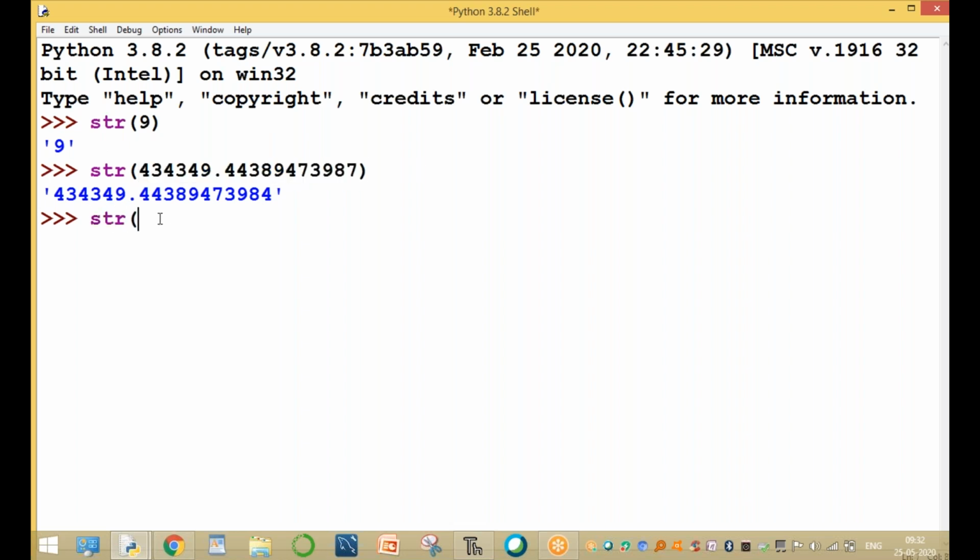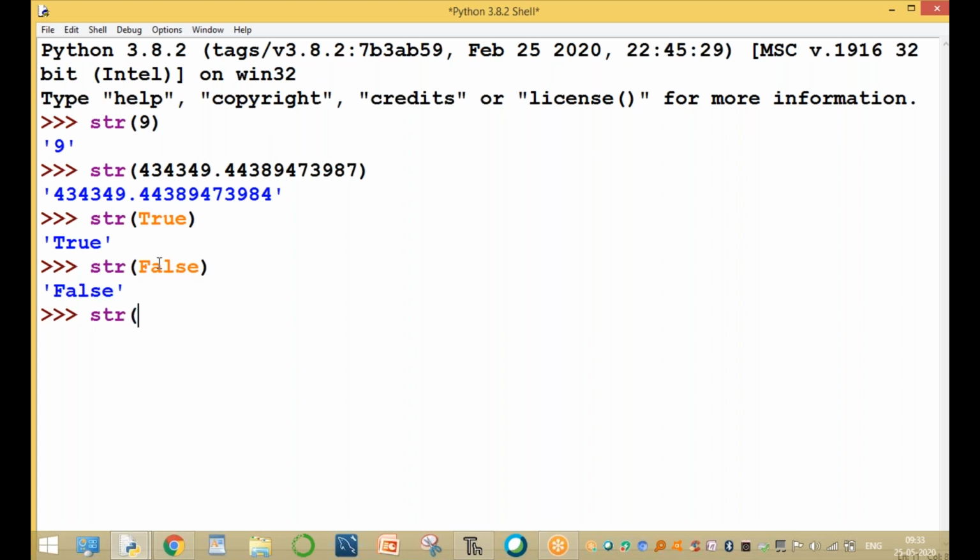Here, str of a boolean value. The boolean value is True. This bool value is converting into string type. That means the output 'True' is enclosed by single quotes. But integer means 1, float means 1.0, string means enclosed by single quotes. str of False: 'False' is enclosed by single quotes. The False value is enclosed by single quotes.